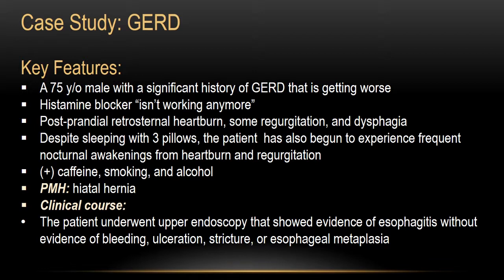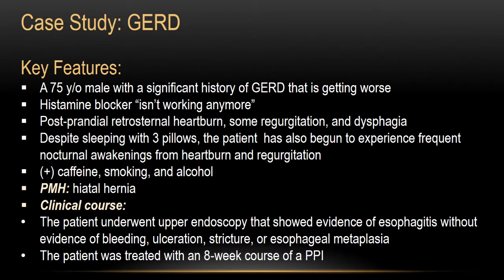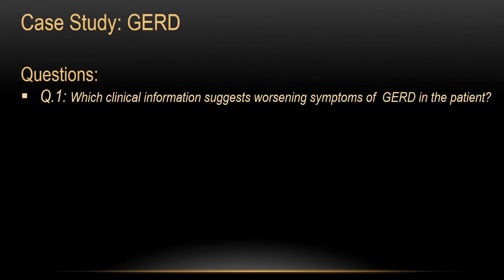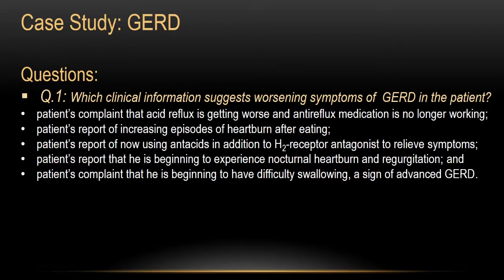Let's do some important questions in that case study. Question number 1, which clinical information suggests worsening symptoms of GERD in this patient? Of course, the patient himself said that the acid reflux is getting worse, and the anti-reflux medications, the H2 blockers, are not working anymore, and the patient also reported increasing episodes of heartburn after eating, and the patient started to use antacids in addition to H2 receptor blockers.